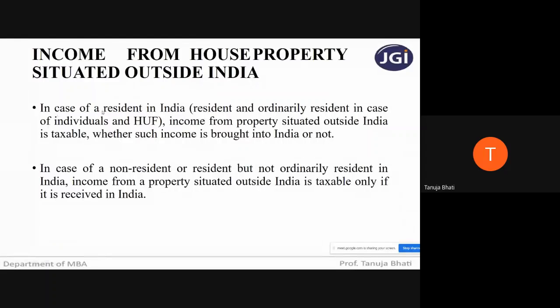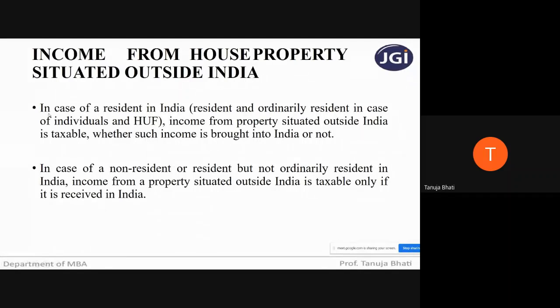So let us see the first case. Suppose he is a resident in India. So suppose my status is resident in India, and whatever income I'm generating from a property which is outside India, since I am a resident in India, such income will be chargeable to tax in India, even if such income is not brought into India.